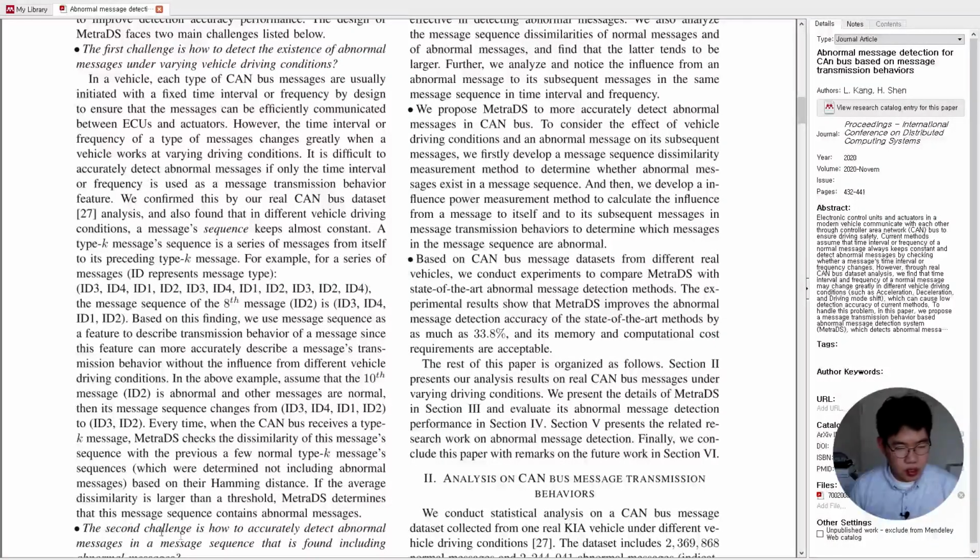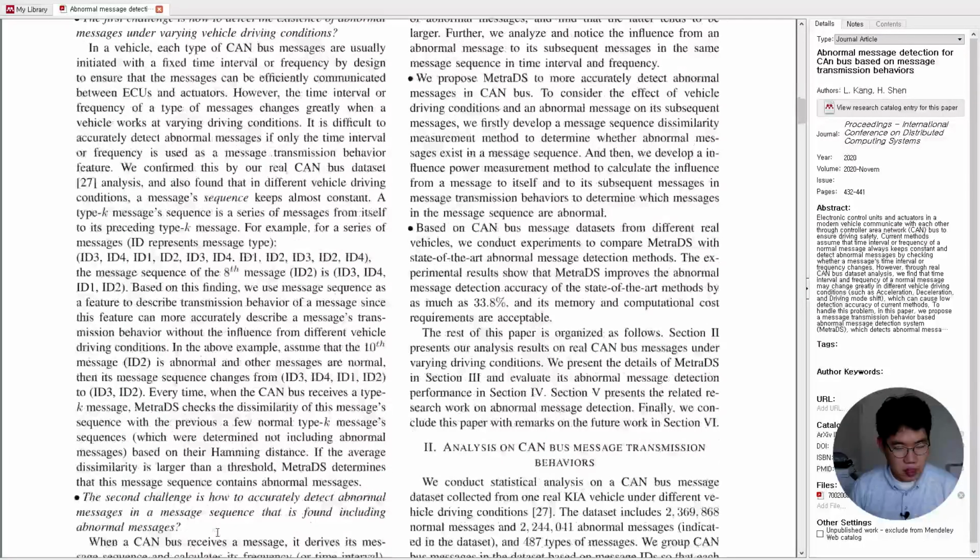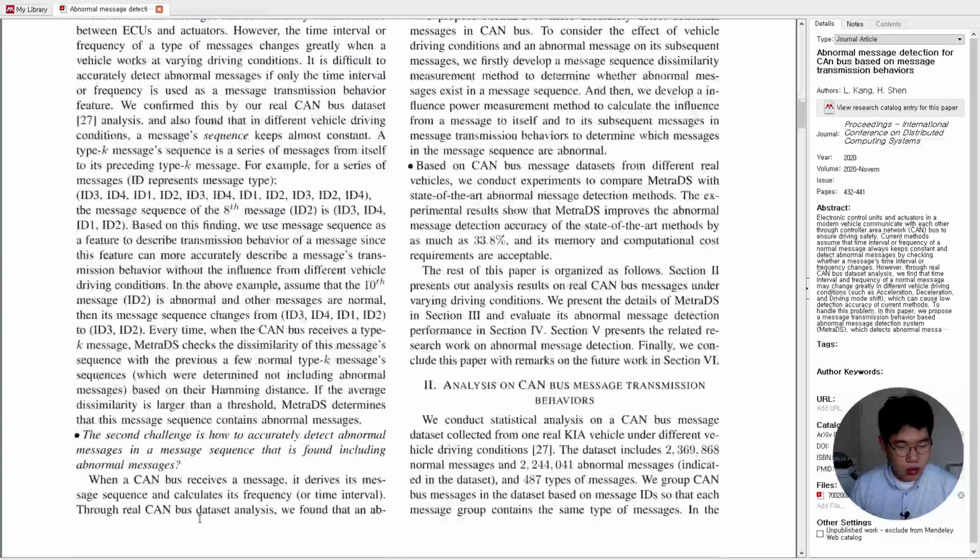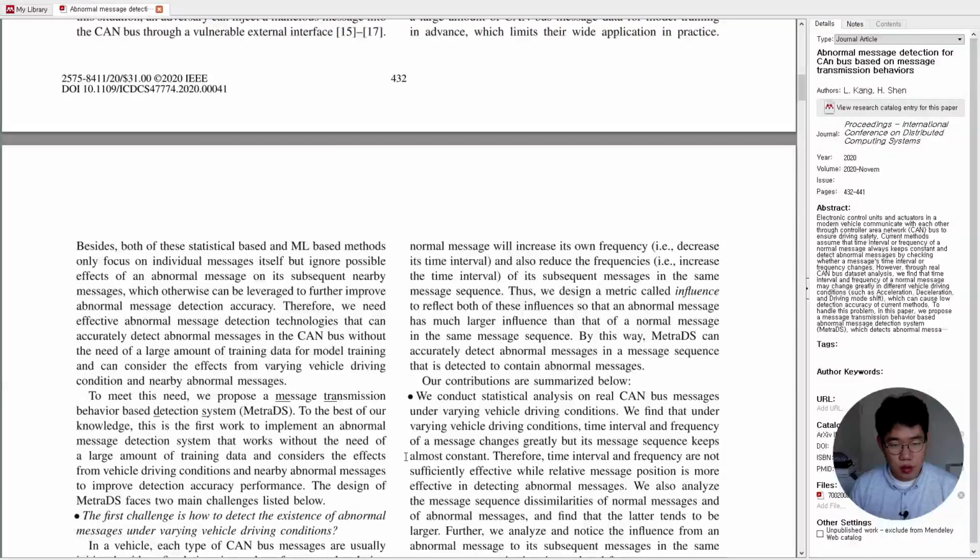The second challenge is how to accurately detect abnormal messages in a message sequence that is found to include abnormal messages. When a CAN bus receives a message, it derives its message sequence and calculates its frequency or time interval. Through real CAN bus dataset analysis, we found that an abnormal message will increase its own frequency, i.e. decrease its time interval, and also reduce the frequencies, i.e. increase the time interval, of each subsequent message in the same message sequence.